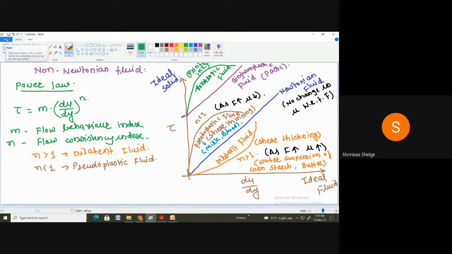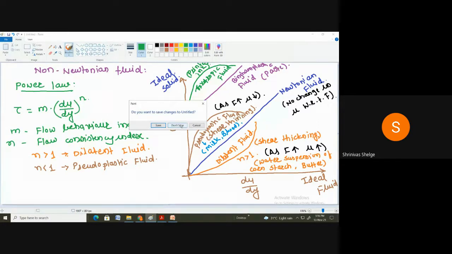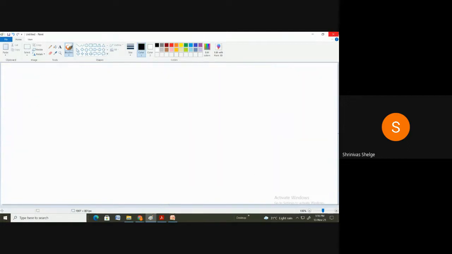So next we will move towards the next property of the fluid, and that is what? The compressibility. So I will write down here the compressibility. So what is compressibility?